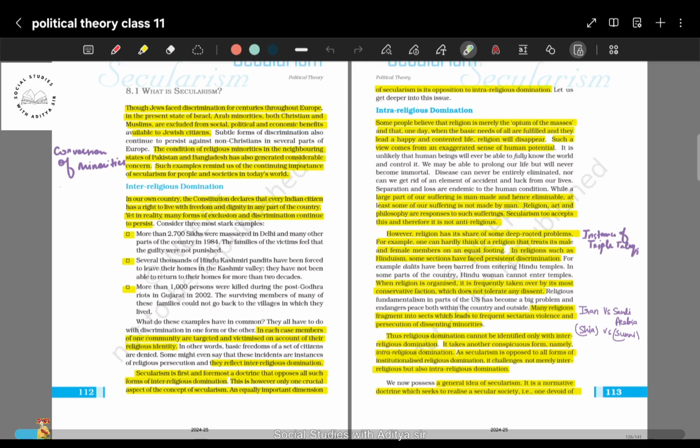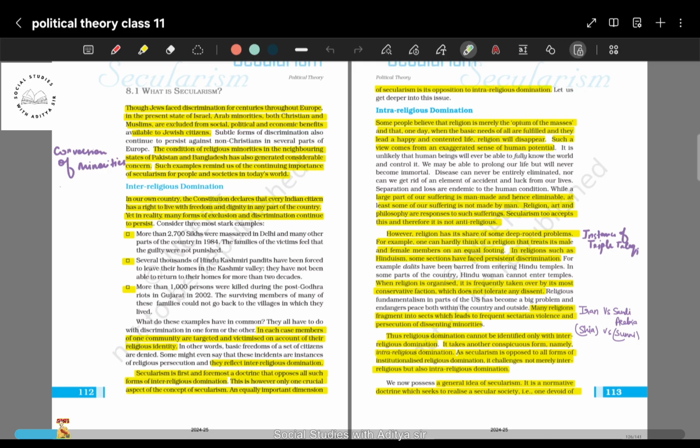Also you will see the conditions of the minorities in the states of Pakistan and Bangladesh, where minorities like Hindus, Christians, Sikhs and other sects of Islam are being treated differently from the majority people. All this discrimination is based on the religious identity of the minority community. So there exists discrimination between two communities: the majority community is discriminating against the minority community just because the minority follows a different religion and a different faith, and is from a different community than the majority.